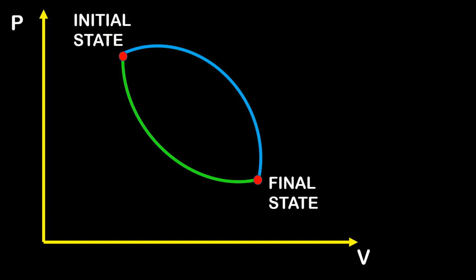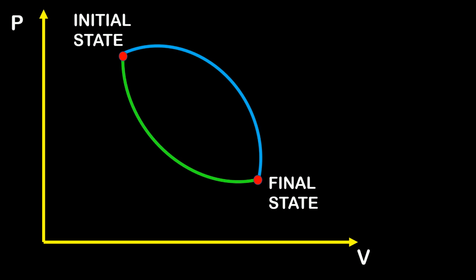The system is following two paths to change from initial state to final state. So the work done when it follows the green path and the work done when it follows the blue path, will they both be the same? Will the value of work when it follows two different paths be the same or different? The answer to this is obviously different.